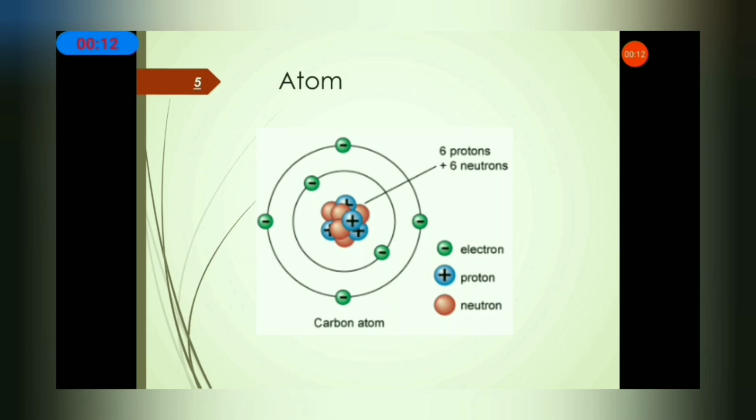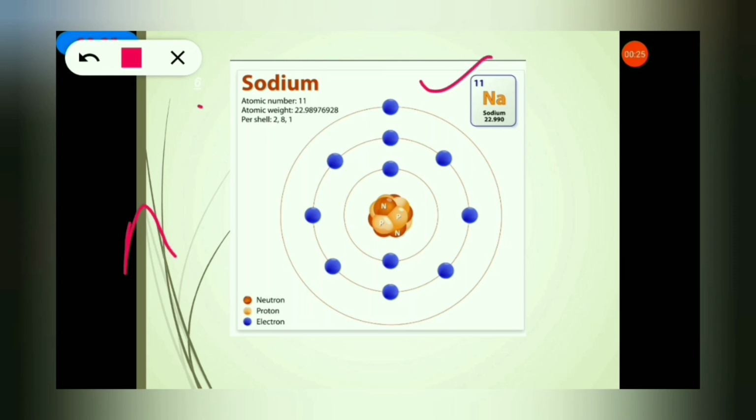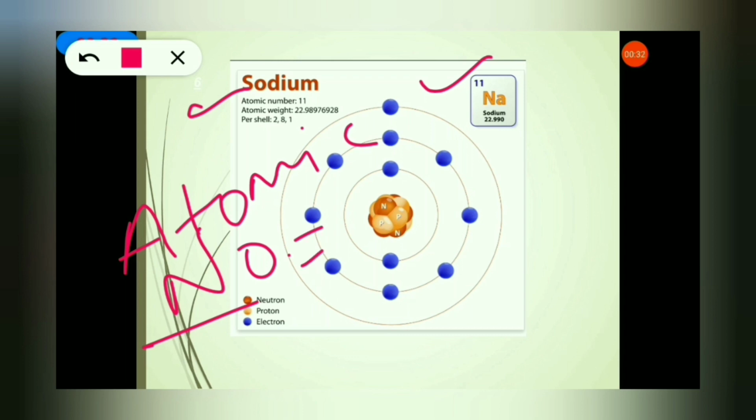Now take the atom of sodium. Do you know what this number 11 is? This number 11 means atomic number. You can see here, atomic number. What is this atomic number 11?